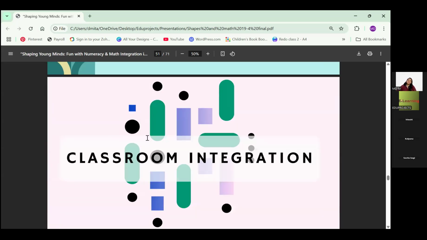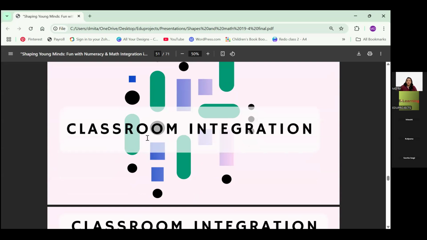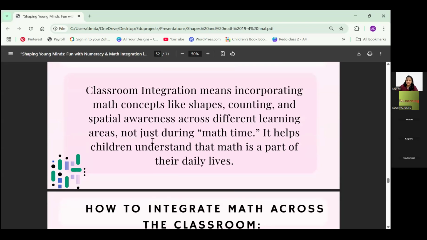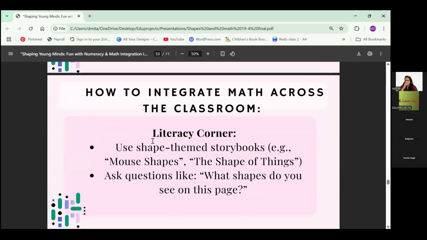Now we go to the next thing, that is classroom integration. Like how to inculcate it not only during math time, but also make it a part of their daily activity, daily lives. So now, how to integrate math across the classroom. The first is the literacy corner, reading corner hai ya literacy mein. Give them storybooks, ask them questions if there's reading time, or you've given them books to just go through or flip through. Ask them to spot out shapes that they see on that particular page or anything. So this is how we can put it in.